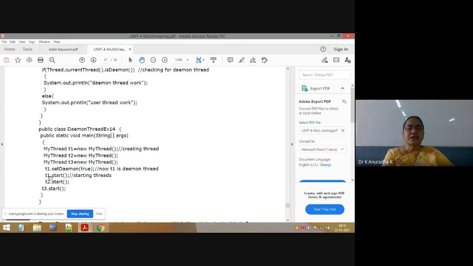Next, after setting the first thread as daemon thread, I will invoke t1.start. t1.start means our thread is registered with the thread scheduler, meaning the first thread is registered. After that, the second thread is registered using t2.start. Next, using t3.start, the third thread is registered. So how many threads are registered with the thread scheduler? With these 3 statements, 4 threads are registered with the thread scheduler, meaning 4 threads are in the waiting queue.